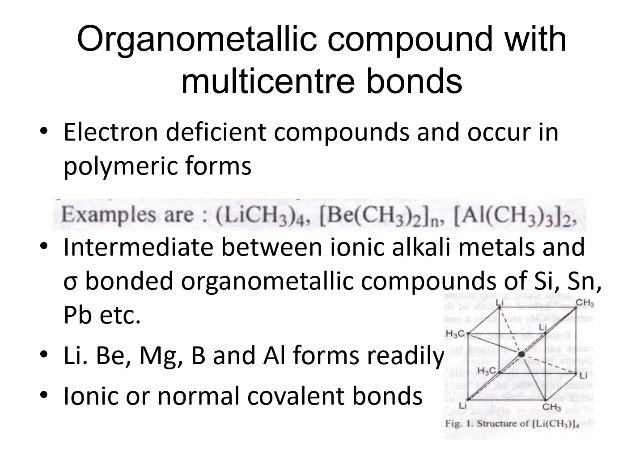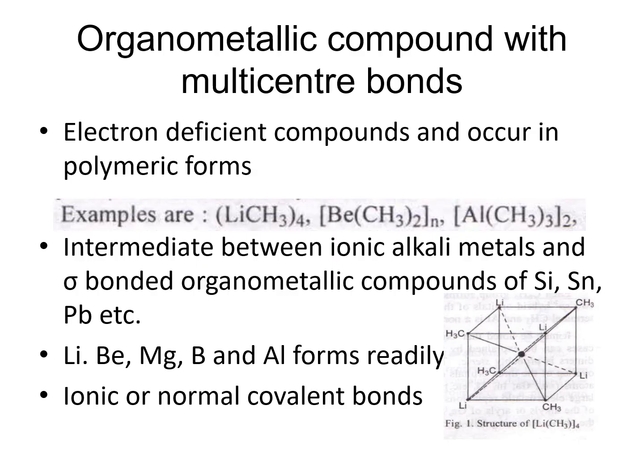And then the organometallic compounds with multi-centered bonds. Some are electron deficient compounds and occur in polymeric forms, like lithium, beryllium and aluminium. They form multi-centered bonds with the carbon atoms. They are intermediate between the ionic alkali metal compounds and the sigma bonded organometallic compounds of silicon, tin, lead and so on.